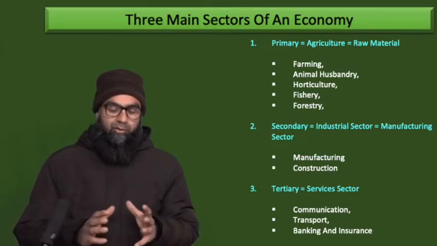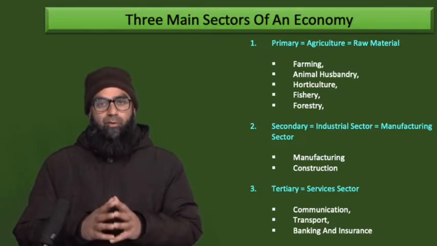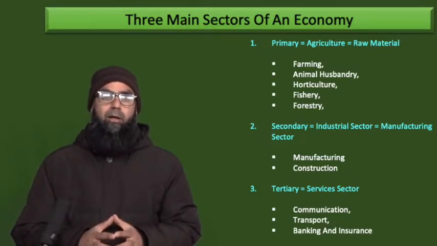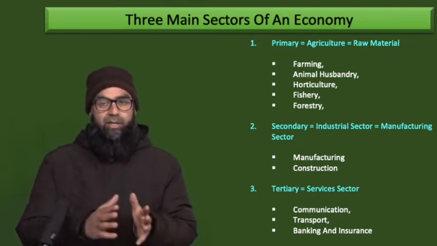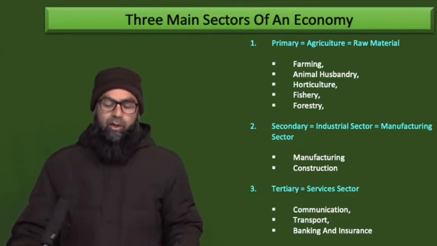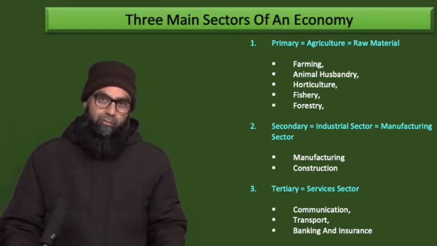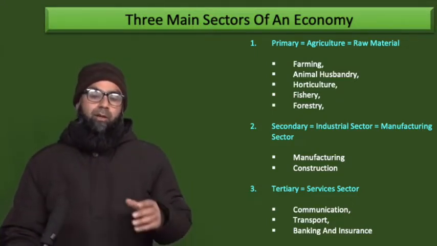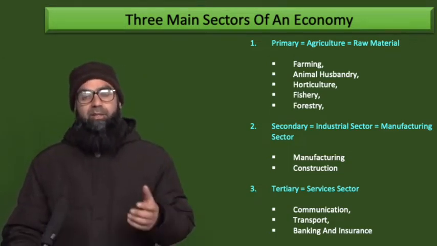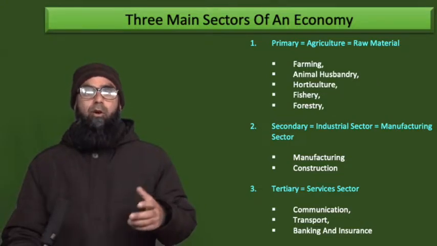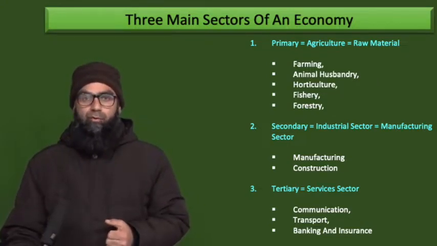So this gives us a glimpse of how we divide an economy in the traditional way into three sectors: primary, secondary, and tertiary. Now, over a period of time, the nature of working of an economy has changed. Science and technology have contributed enormously over the last 4 or 5 decades.